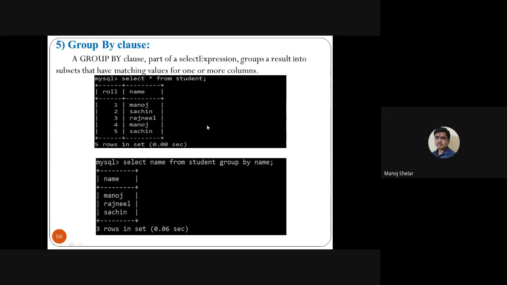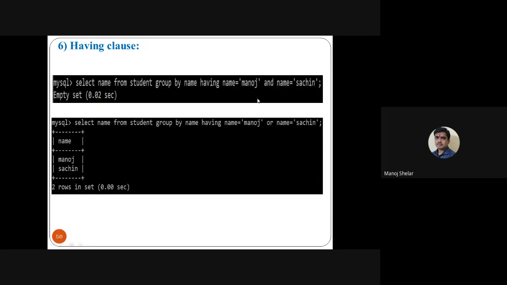Listen carefully. First record is what? Manoj. Second is Rajnil. Third is Sachin. So here name is equal to what? Manoj. So Manoj equal to Manoj match? Yes. Manoj equal to Sachin match? No. Condition false. Second name is what? Rajnil. Manoj equal to Rajnil match? No. And Sachin equal to Rajnil match? No. Blank. Third is what? Sachin. Manoj equal to Sachin match? No. Sachin equal to Sachin match? Yes. So one condition true, one condition false, and the and operation result is false.